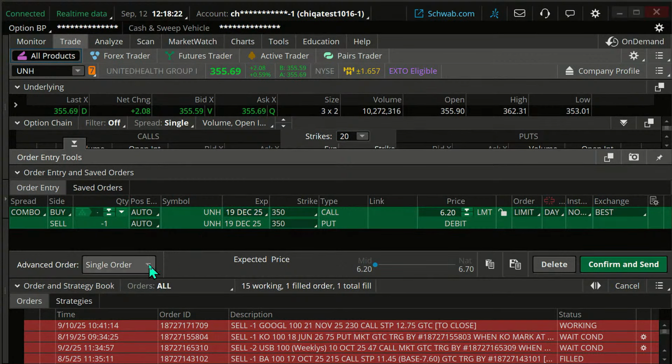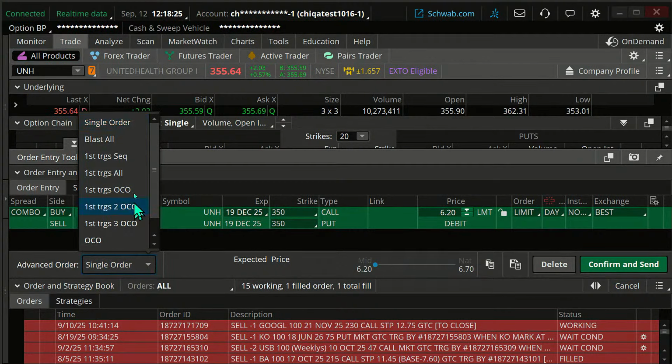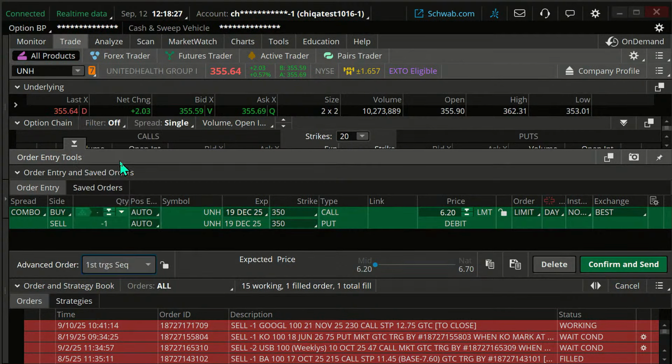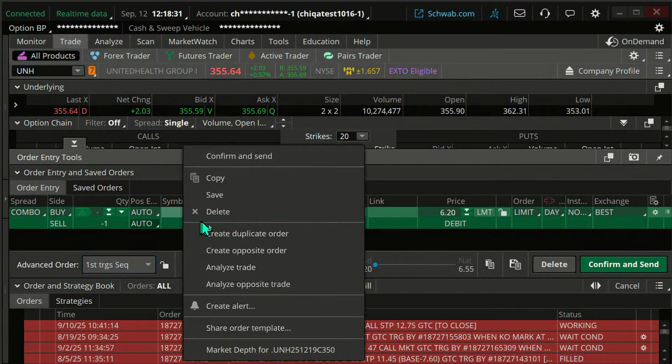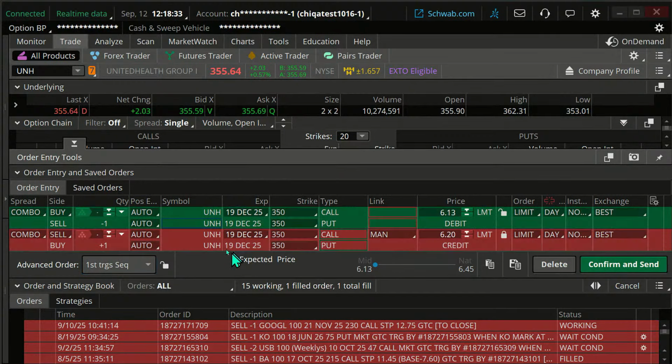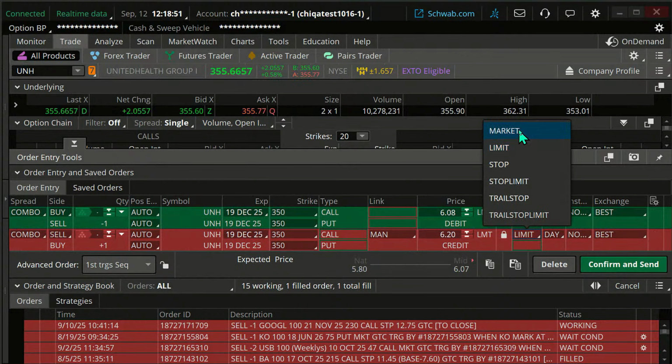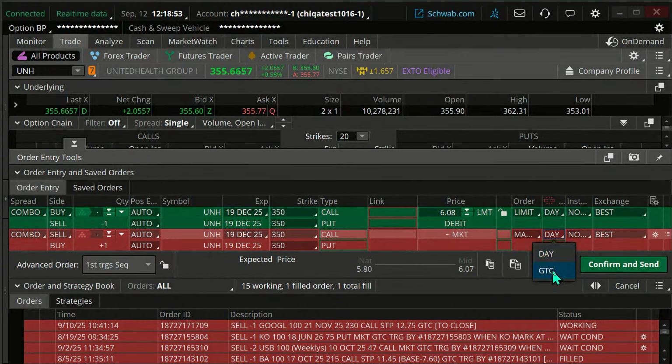But I'm going to change this from single order to first trigger sequential. I'm going to right click on this. I'm just going to create an opposite order. And this is an order to get me out. The 350 call that we were buying, now we have an order to get out of that 350 call. The 350 put we were selling, well, we have an order to buy back that 350 put. That would get us out here. This is going to be a market order, good till canceled.